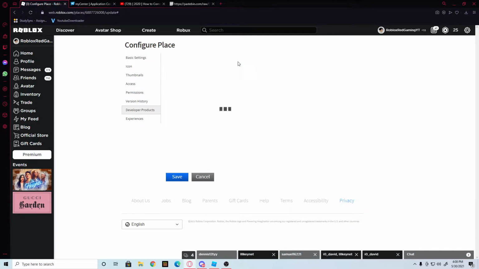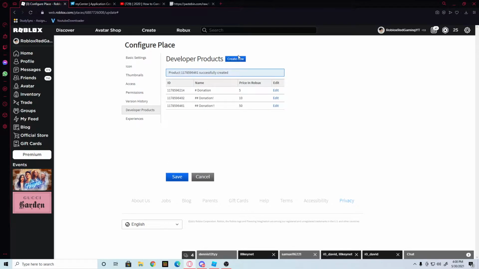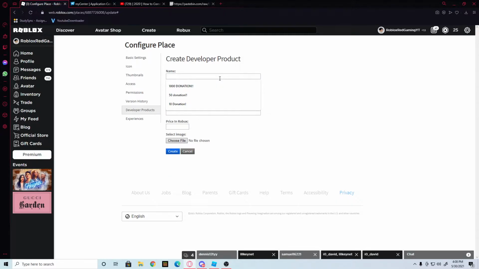And I'm just going to create 50 donation, 2 exclamation points, and 50 and 50. Create. And then last, 100 donation with like 3 exclamation points. 100 and 100.